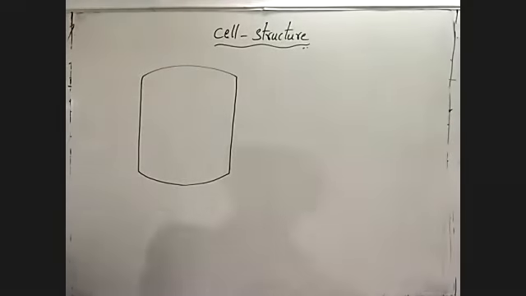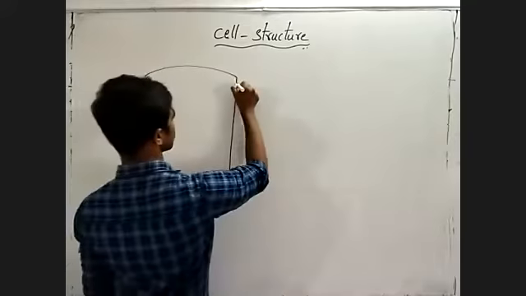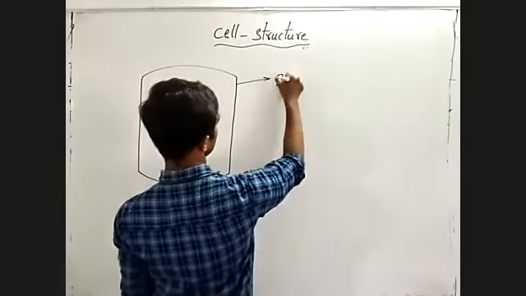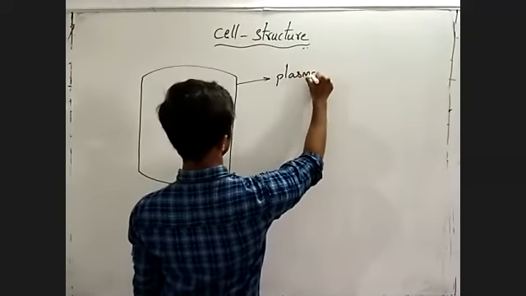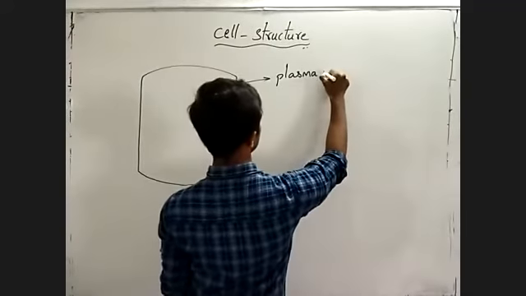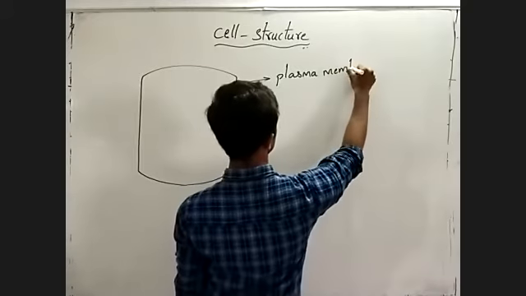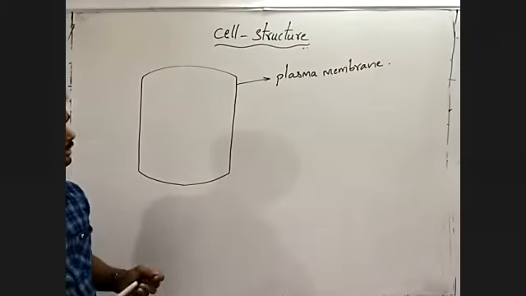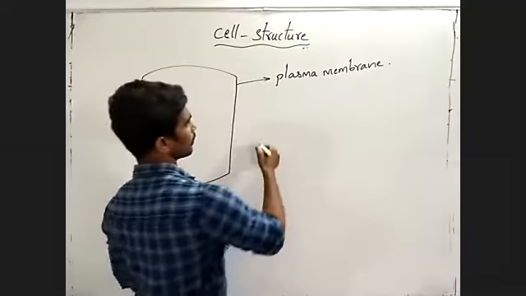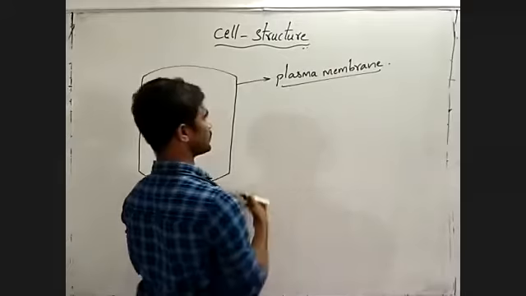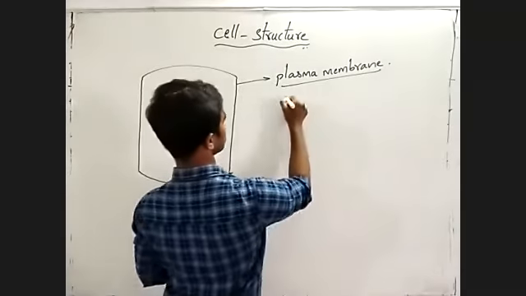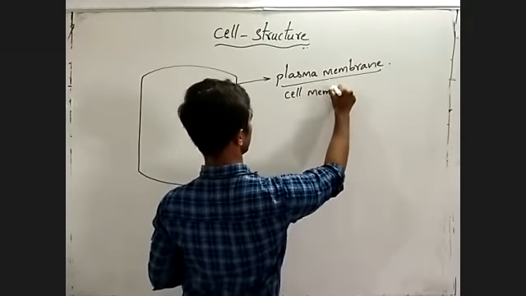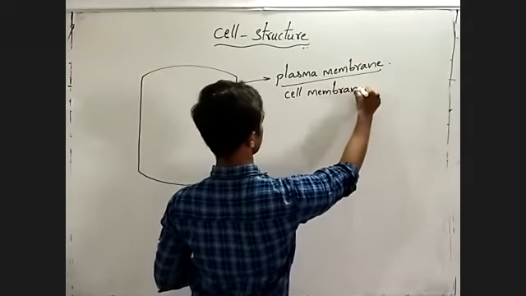When we observe the cell, it is surrounded by a membrane, that is the plasma membrane. Remember, plasma membrane. The cell is surrounded by an outer membrane, that is the plasma membrane or cell membrane.